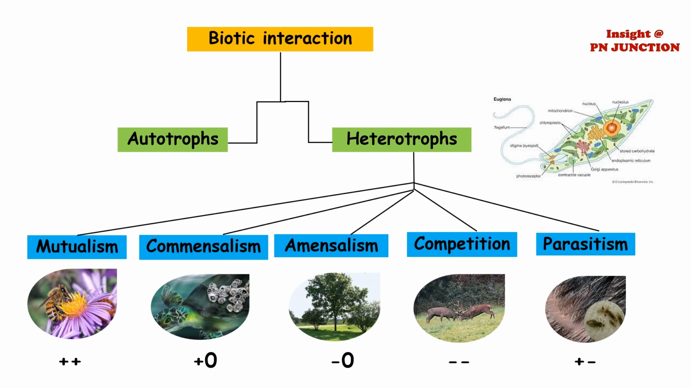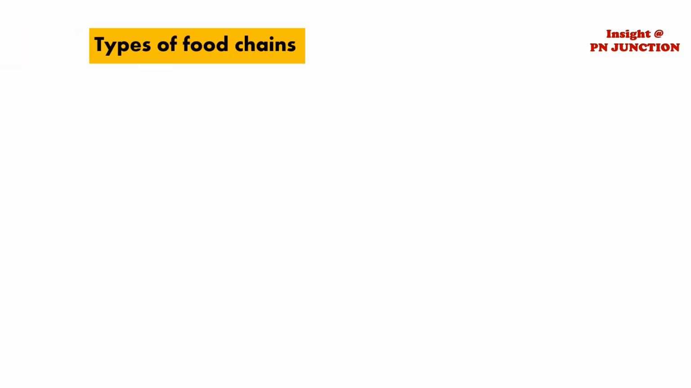Do you know Euglena is one such organism which is both autotroph and heterotroph? As it has chlorophyll, it prepares its own food during the day, whereas during night it eats small insects to fulfill its food requirements. Now, moving on to food chain.